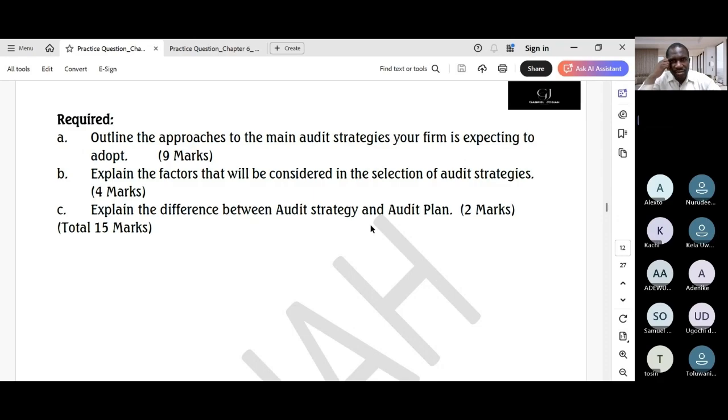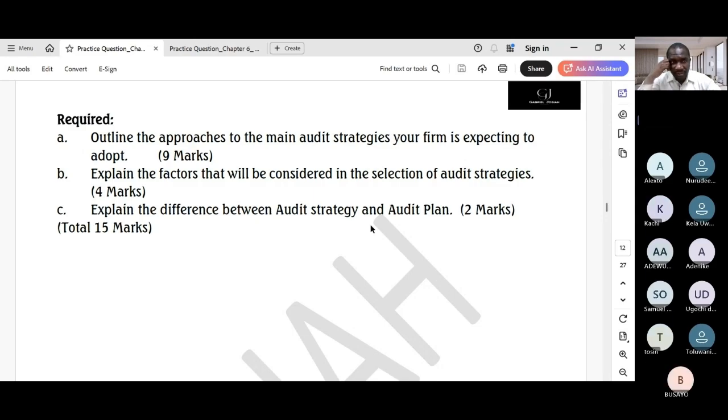A. Outline the approaches to the main audit strategies your firm is expected to adopt. B. Explain the factors that will be considered in the selection of audit strategies. 4 marks. C. Explain the difference between audit strategy and audit plan. 2 marks. So 15 marks in total.